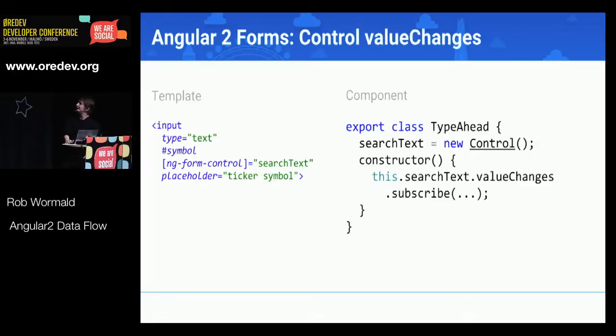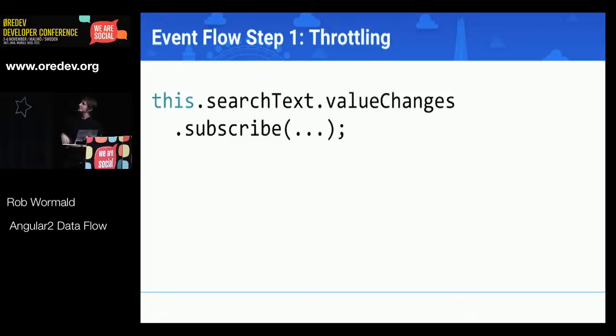And so in Angular2, that search text control returns an observable. So this valueChanges that you see here is an observable. And what it means is that every time you type in the box, this valueChanges is going to fire. So if I type H, it's going to give me an H in that subscribe function. If I type HE, it's going to spit it out, right? Very simple. So it looks like this. We'll zoom in a little bit. So we've got this search text control. We're subscribed to the valueChanges of it.